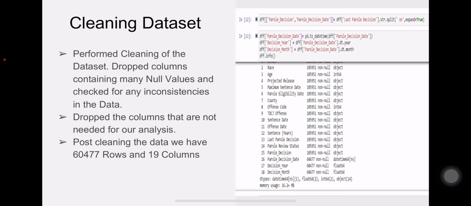After that, I went ahead and dropped all NaN values in the parole eligibility date, last parole decision, parole review status, and maximum sentence date columns. Post that, I replaced life sentence with the number 110 so that it is easier to work with. Then I split the last parole decision column into two columns, parole decision and parole decision date, for easy working of data. Then I removed all the null values from my data set.